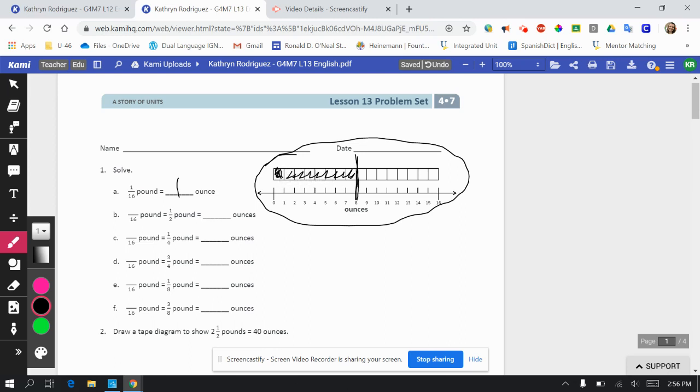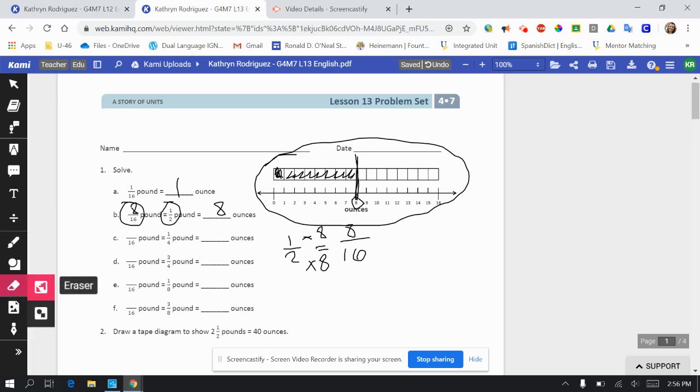If you want to, you can color all that in. Half of a pound, now you'll remember from lesson 12, you can also think of these two like equivalent fractions. 2 times what equals 16? 8. And then whatever to the bottom, have to do to the top. So it becomes 8/16, which would be 8 ounces, which is confirmed over here in the picture. Love it when it all lines up like that.